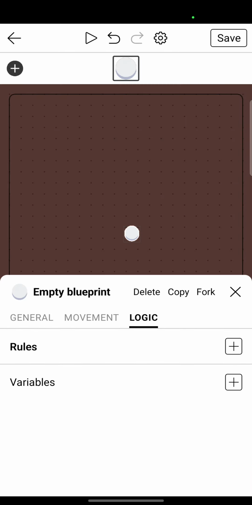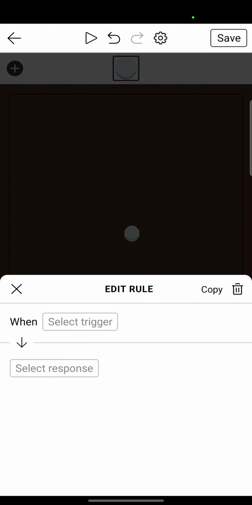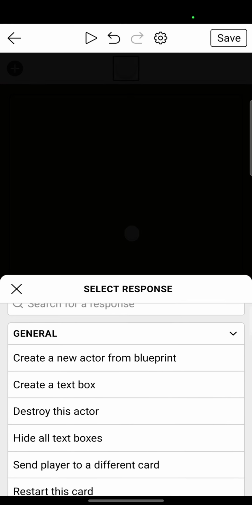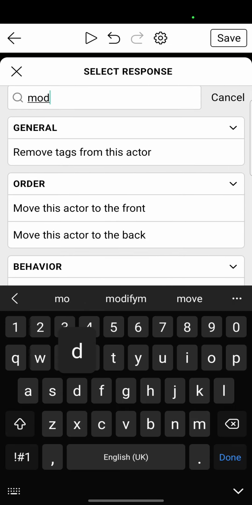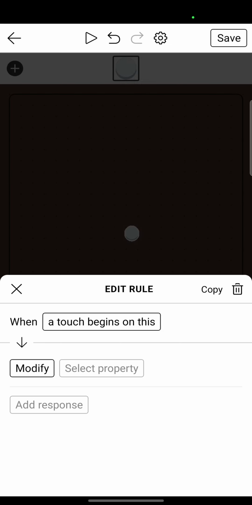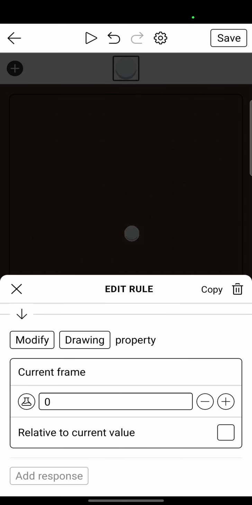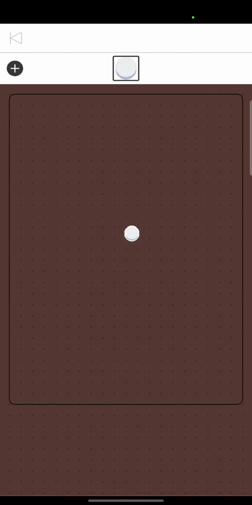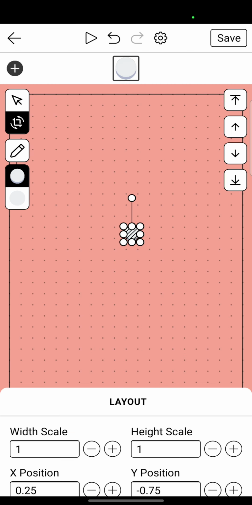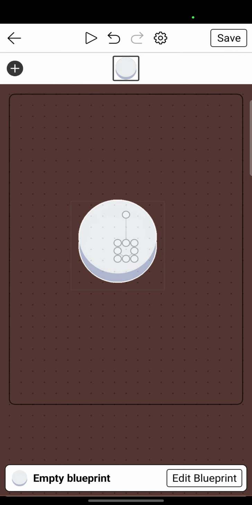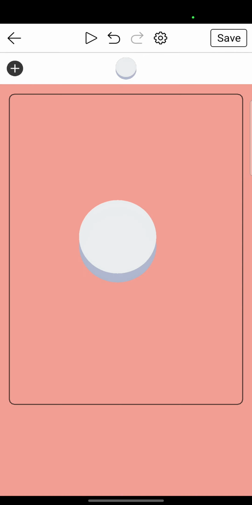Now this is where the coding comes in. Rules. Make a new rule: when the touch begins on this, you want to modify the property current frame, then 2. Now I'm going to play it. You can see it goes down when I touch it. So now we need the other code.